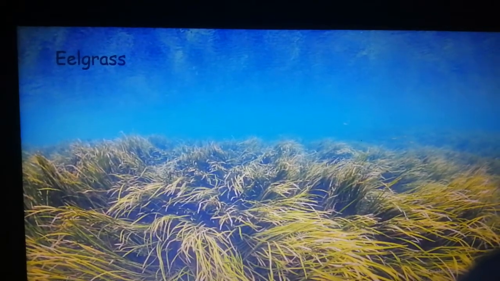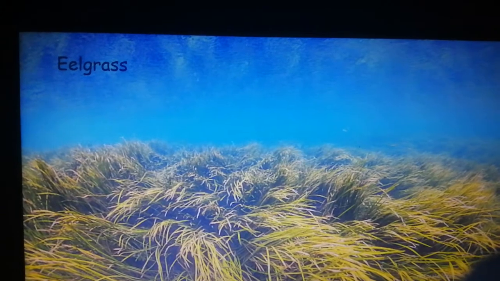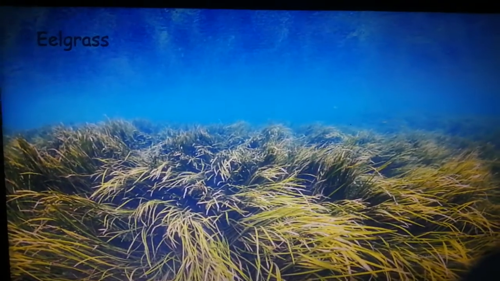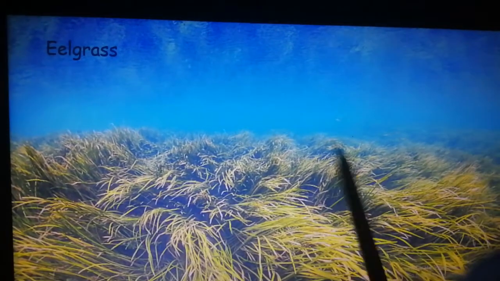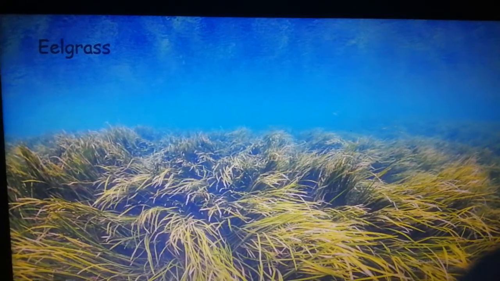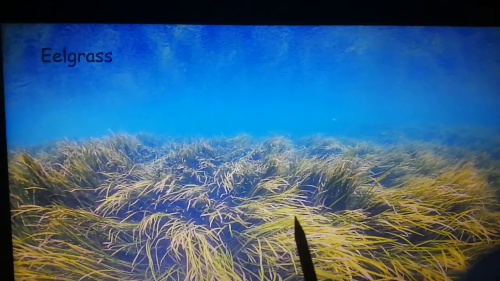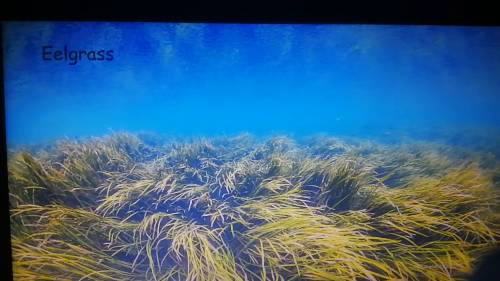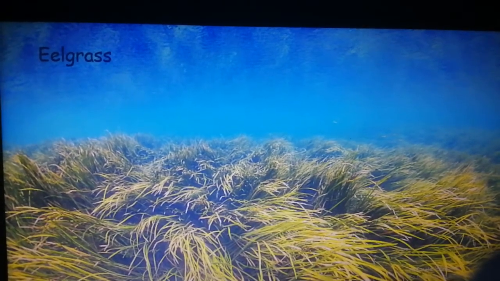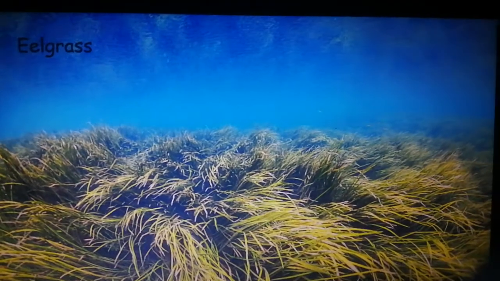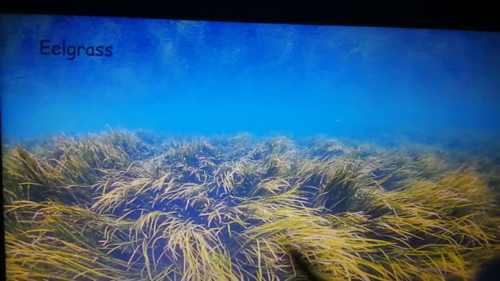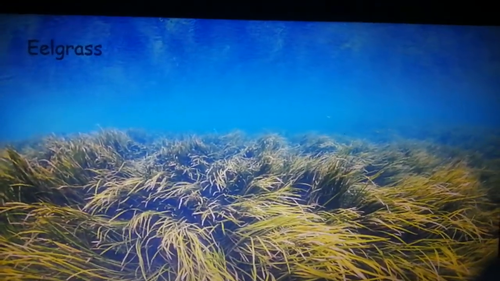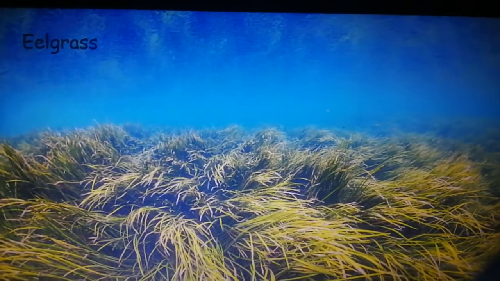Another example of underwater plants is eelgrass. Eelgrass is a type of grass that grows inside water bodies. Now this plant is very important. Why? Because its growth shows that the water is very, very clean and pollution free. So its growth is an indication that the water is very clean. Also, all underwater plants act as a habitat for these small fishes.